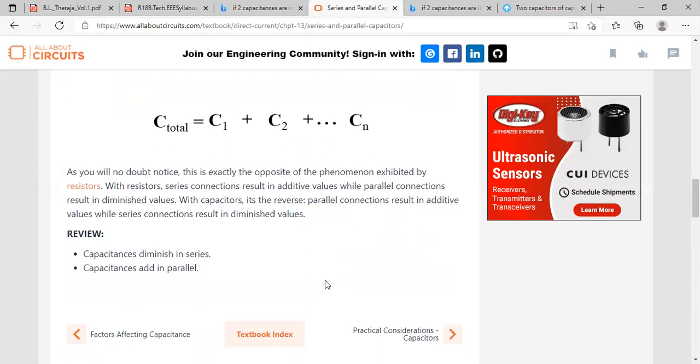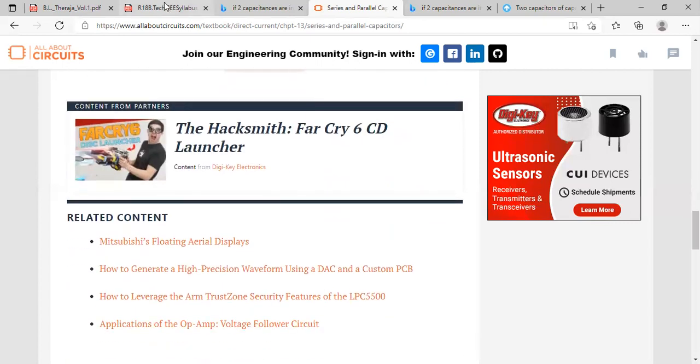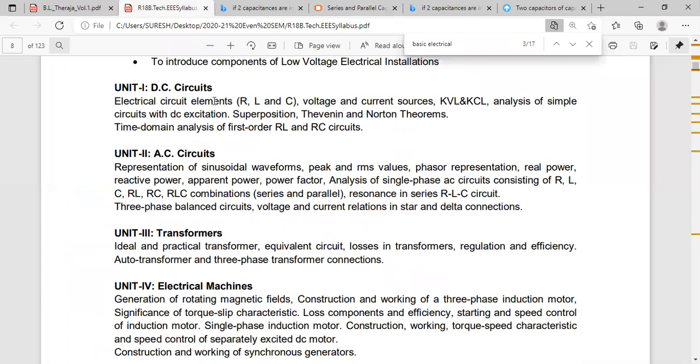So these are the circuit elements. Electrical circuit elements are R, L, and C. In series, R and L are R1 plus R2, L1 plus L2. But C is C1 C2 by C1 plus C2. In parallel, R and L are R1 R2 by R1 plus R2, L1 L2 by L1 plus L2. But for capacitance, it is C1 plus C2. Please remember this point. That is the second question, circuit elements description.